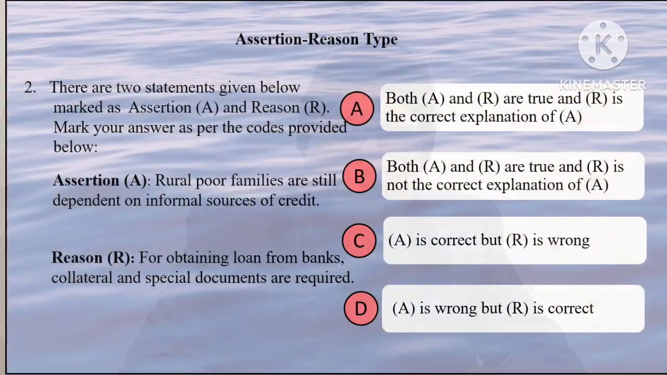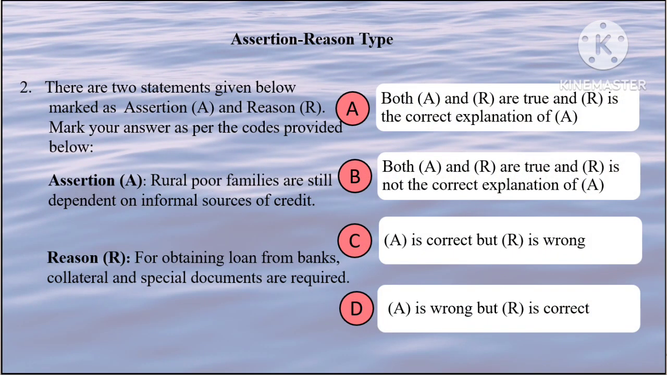Next question. Assertion: Rural poor families are still dependent on informal sources of credit. This is true. Reason: For obtaining loans from banks, collateral and special documents are required. This is also true, and that is the reason why poor people go to informal sectors. So the correct option will be A.